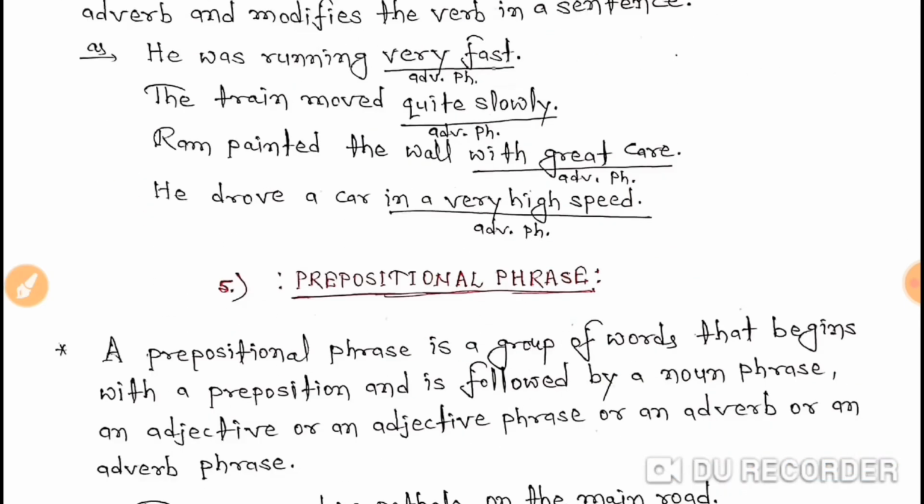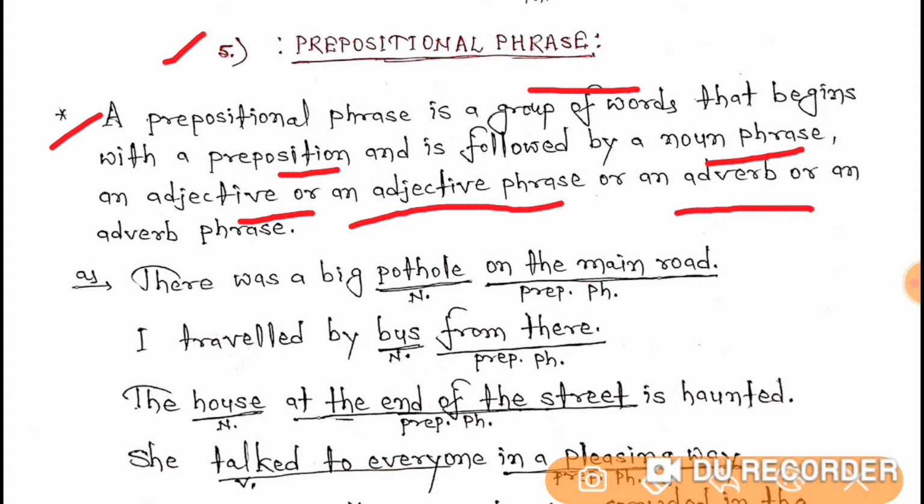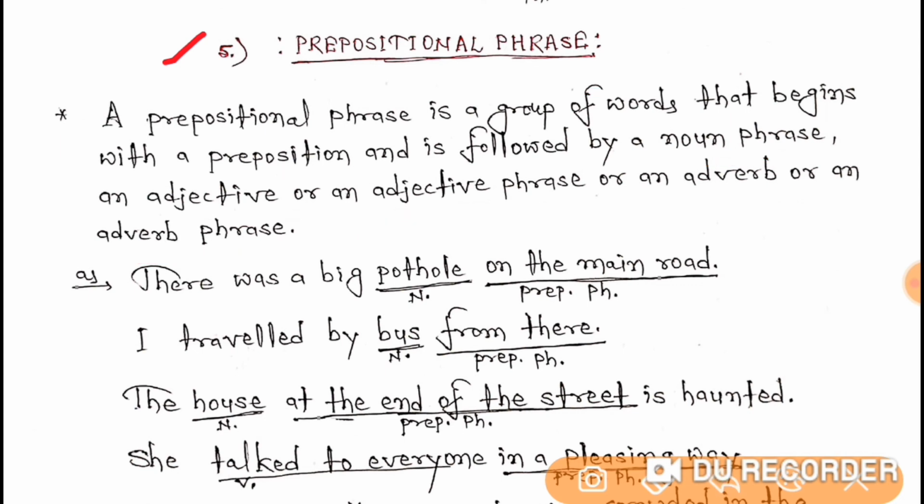Clear? Now the last one, that is prepositional phrase. Students, it is very easy. A preposition is a word generally used before a noun or a pronoun and makes its relation with some other words in the sentence. Clear? A prepositional phrase is a group of words that begins with a preposition and is followed by a noun phrase, an adjective or an adjective phrase, or an adverb or an adverb phrase. Clear? Now let's understand it with the help of examples.